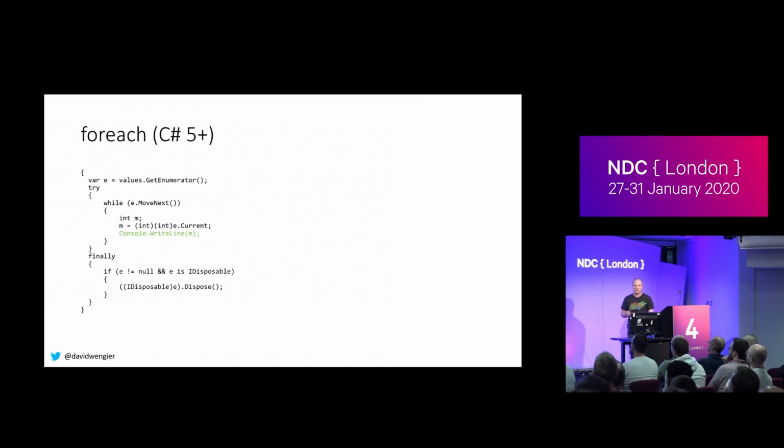So what happened in C# 5 that caused this? Well, that's actually a little bit of a false question. It's what happened in C# 4 that caused them to then fix it in C# 5. And, well, I won't spoil it yet. What happened in C# 4 is LINQ and lambdas, right?